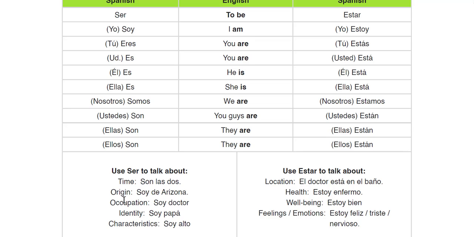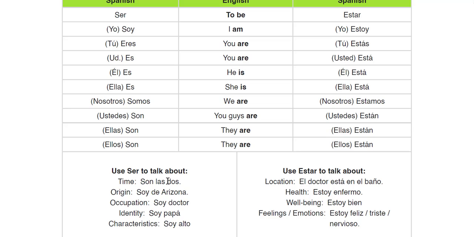We identify as those things. Characteristics, I am tall. These are also seen as things that are more permanent. Time is a little tricky. When we learned time, we learned phrases such as son las dos. So try and rely on that memory to remember that time falls under this ser category or side.